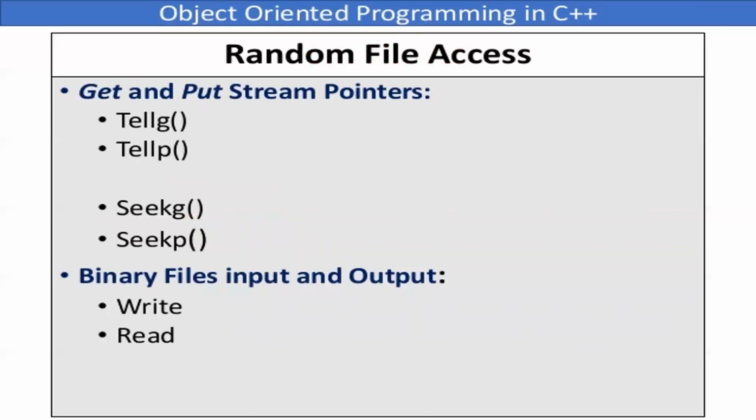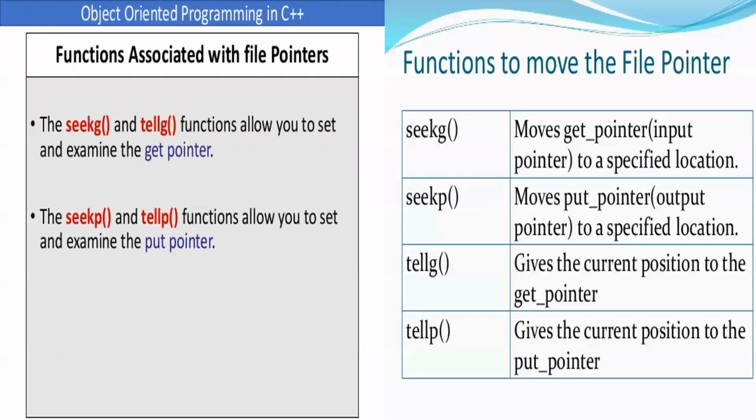तो ये रैंडम में ही यूज होगा, because randomly, if it is sequential then there is no problem, 1 2 3 4 we know. But if we are doing it randomly then we need tell g and p. G is for input, P is for output. Seek g and p for input, for output. और बाइनरी फाइल्स के लिए रीड एंड राइट हमने पहले ही देखा था, that we require read and write for input and output. So now these seekg, tellg, seekp, tellp, these four functions, children, they are important